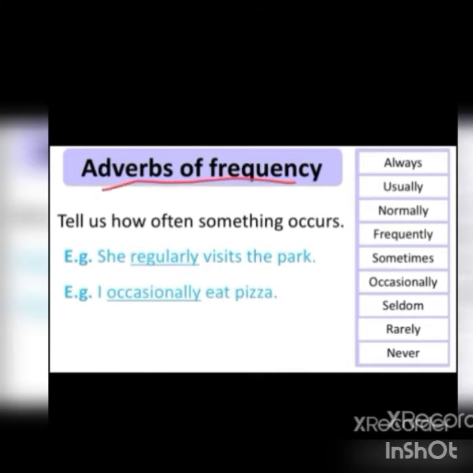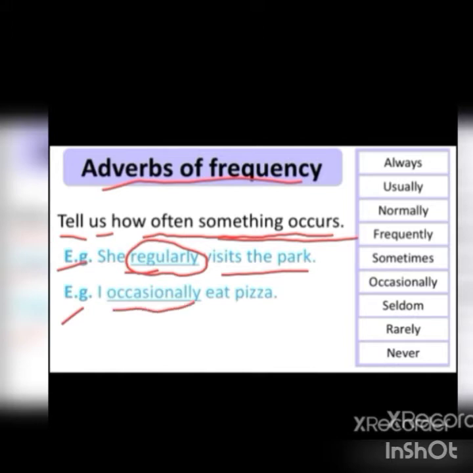Adverbs of frequency. Adverbs of frequency tell us how often something occurs. Example, she regularly visits the park. Here, regularly denotes the adverb of frequency. Next example, I occasionally eat pizza. So here, occasionally denotes the adverb of frequency.